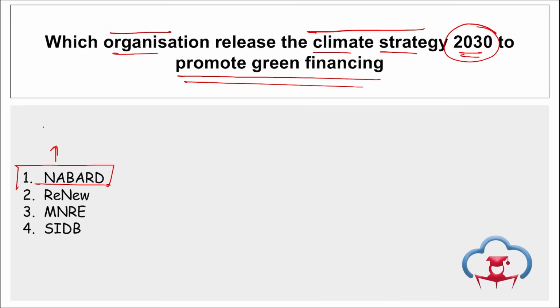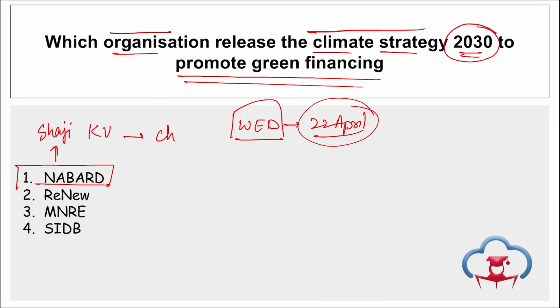This document was released by Shaji KV, who is the chairman of NABARD, and it was released on World Earth Day that we observed on 22nd of April, right? And this document was basically to promote green financing. The main objective of this strategy document is to promote and boost green energy financing in India so that more and more projects can be funded with the help of this financing. Correct?